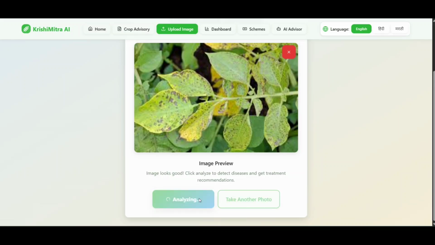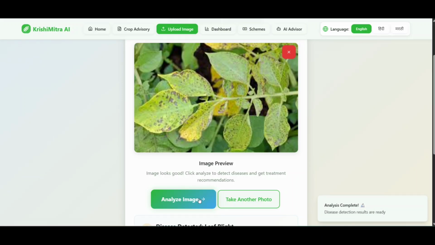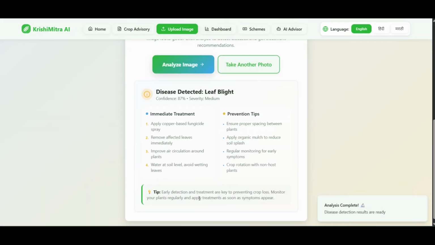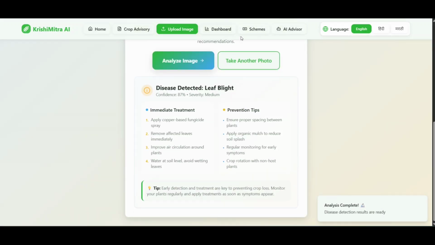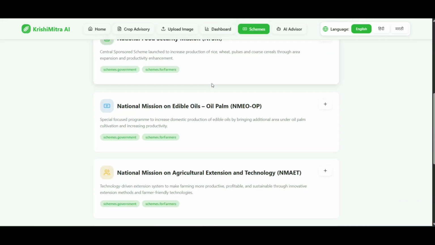In this case, it accurately detects late blight. The system doesn't just identify the problem, it provides a solution. It displays the disease name, severity, and most importantly, provides immediate actionable treatment steps.